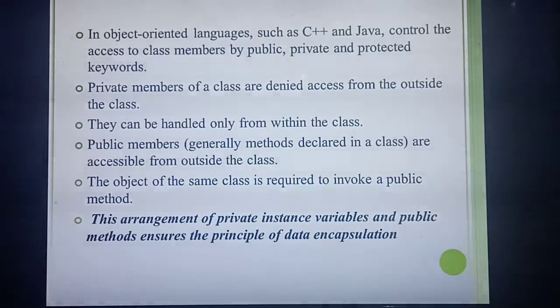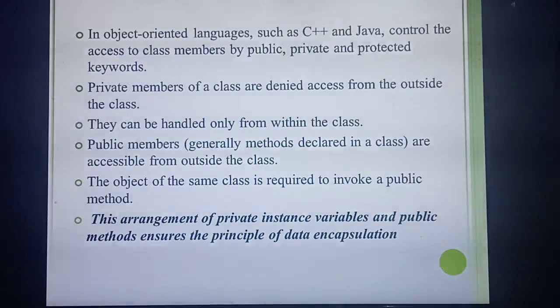Okay, so what are the object oriented languages? For example, last year we studied C++, likewise Java. Most of these object oriented programming languages use which one? The access specifiers. What are the access specifiers? Public, private and protected. Last year we studied in C++, by default it will take which access specifier? Private. If you are not defining any access specifier, by default it will take private.